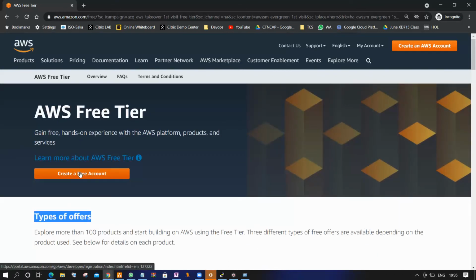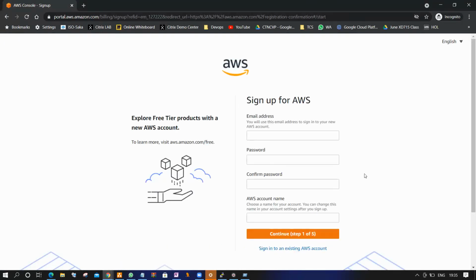Clear? So next, create a free account. Now this is a link where you can give your username and password. For example, the username I'm creating is Shiva Prakash, Shiva Prakash 2300.